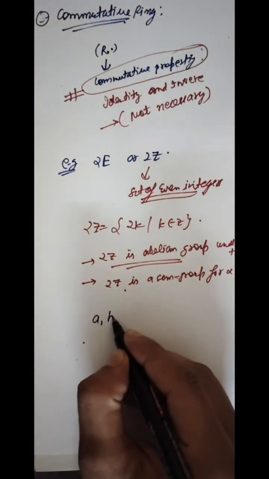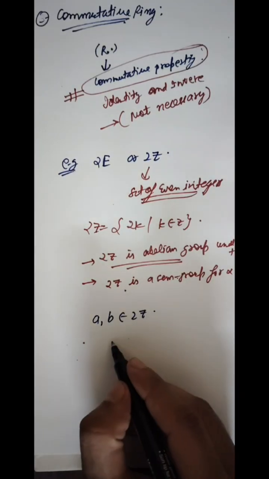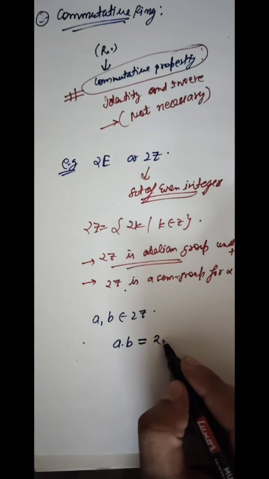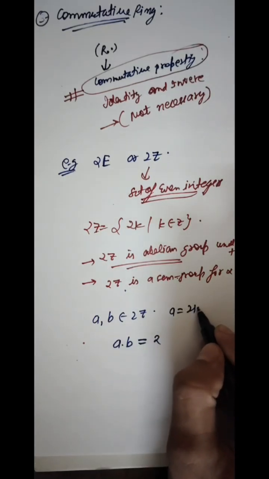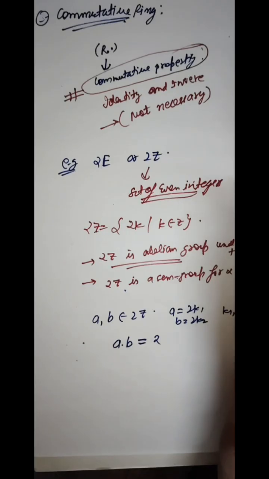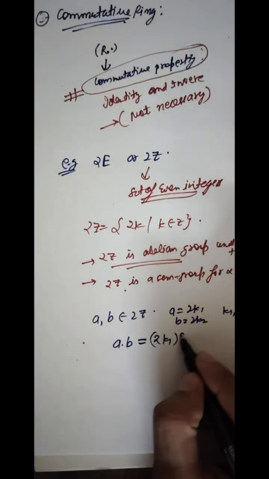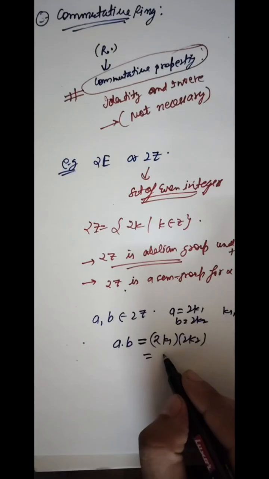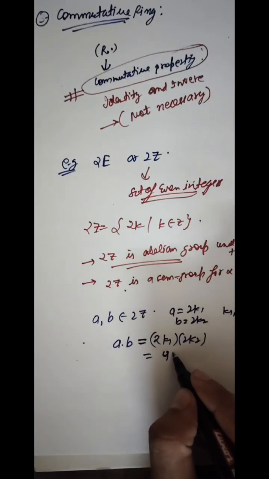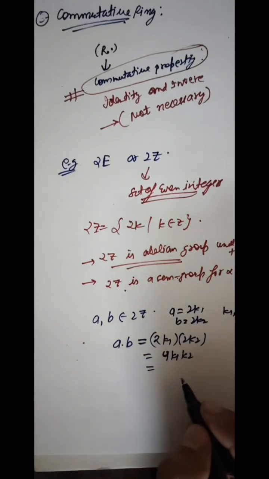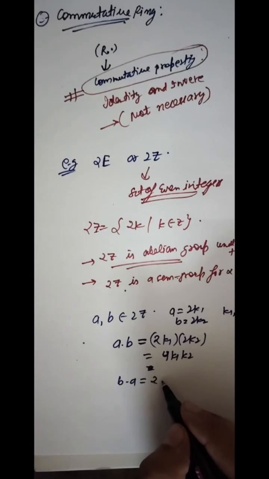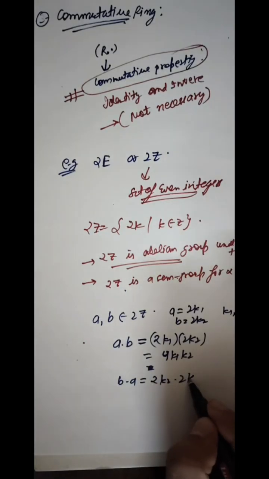So student, take any a, b belongs to 2Z, then ab is equal to, take a equal to 2k1 and b equal to 2k2, where k1, k2 belongs to Z. So 2k1 times 2k2 is equal to 4k1k2, and b dot a is equal to 2k2 times 2k1.